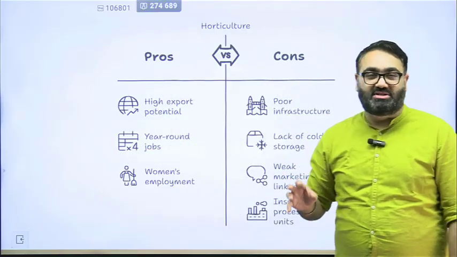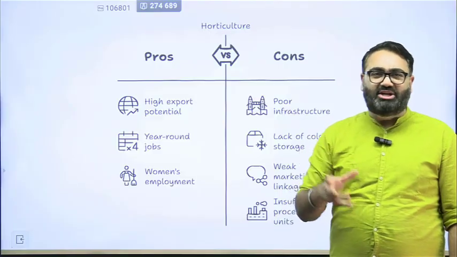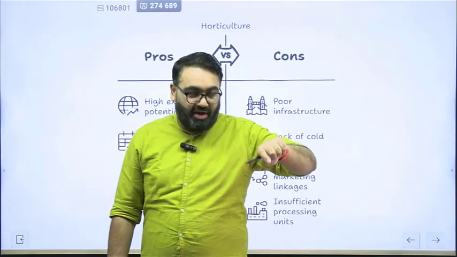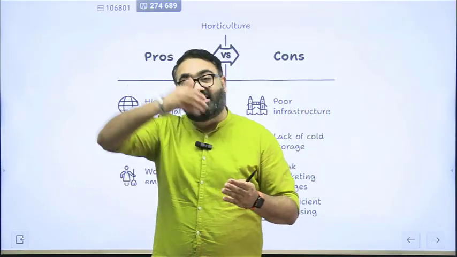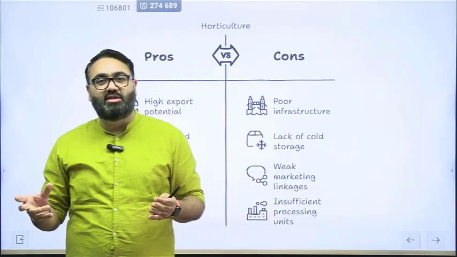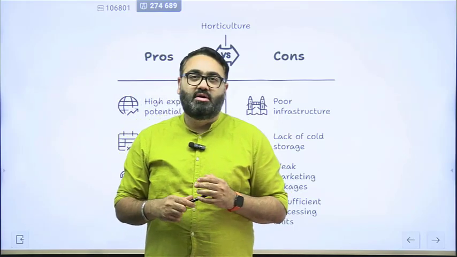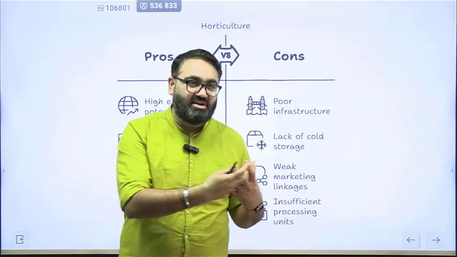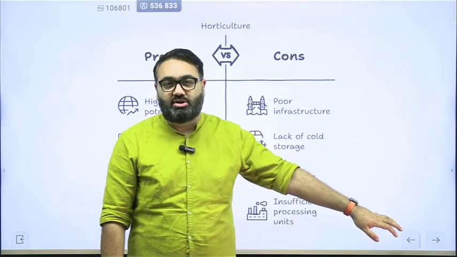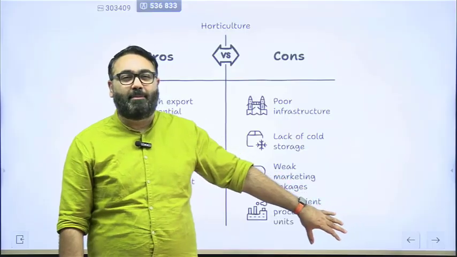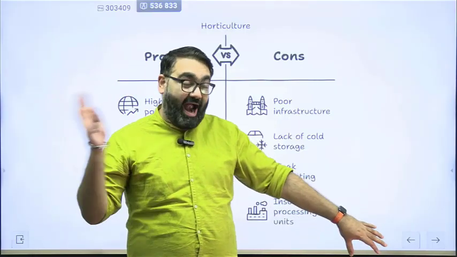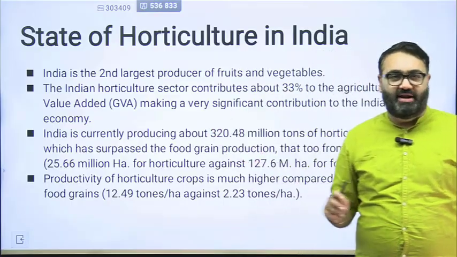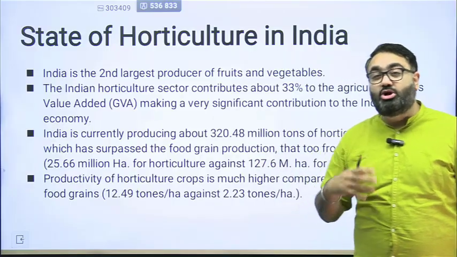Many of them have to be processed. For example, look at the cashew nuts that you have or almonds that you have. They are called dry fruits. Dry fruit basically means it is a fruit that is dried and then sold in the market. So it's a dried form of a fruit. That means you have to process what you are actually harvesting. So there is one additional step that is involved here. So the food processing industry also has to be a part of this entire horticulture exercise. That adds the cost, that adds the requirement for having better infrastructure. So it's slightly complicated. Having said that, it's not that we are not doing our bit.